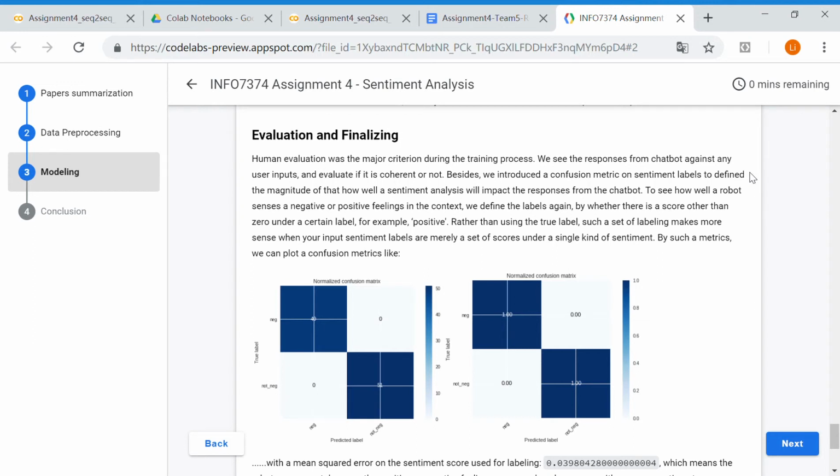However, we can still define a new set of labels that cares only about whether there is a value rather than zero on a certain label.